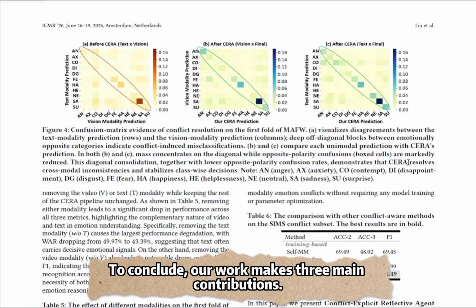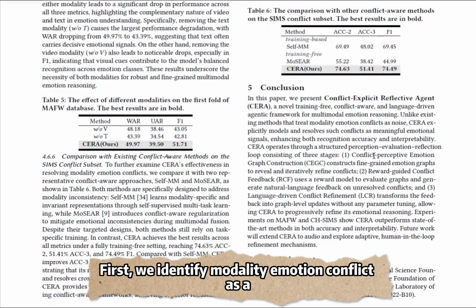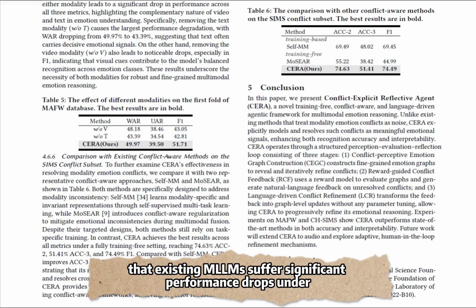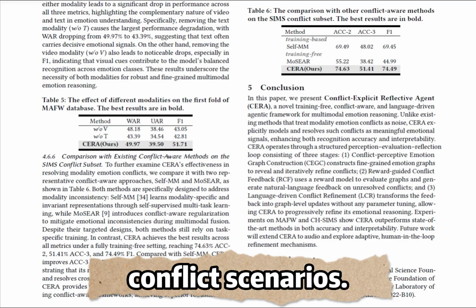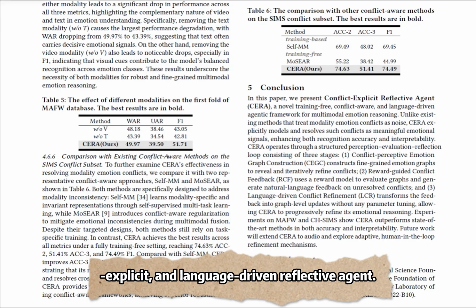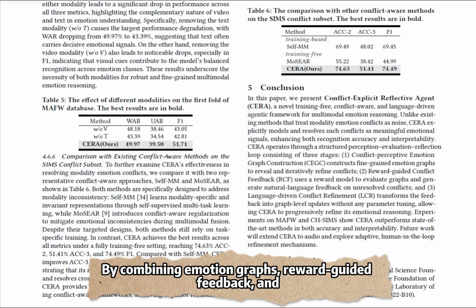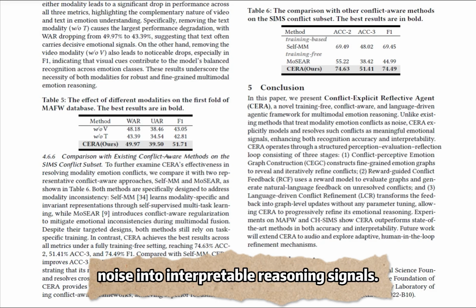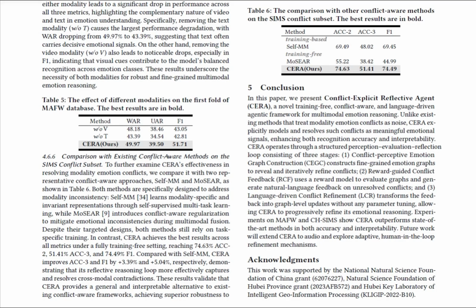To conclude, our work makes 3 main contributions. First, we identify modality emotion conflict as a key challenge in multimodal emotion recognition and show that existing MLLMs suffer significant performance drops under conflict scenarios. Second, we propose CERA, a training-free, conflict-explicit, and language-driven reflective agent. By combining emotion graphs, reward-guided feedback, and language-driven refinement, CERA transforms modality conflicts from noise into interpretable reasoning signals.